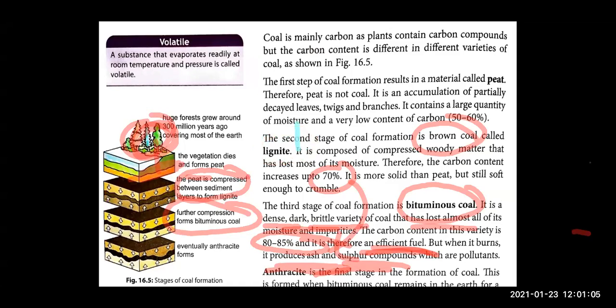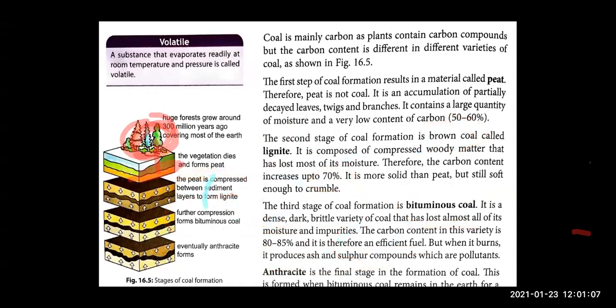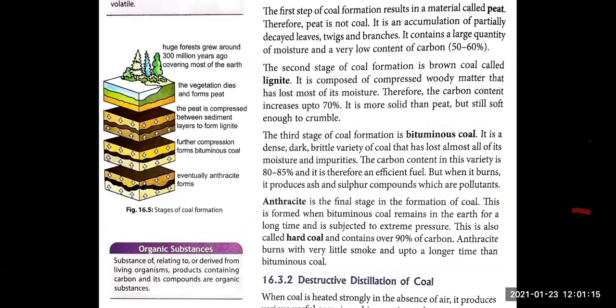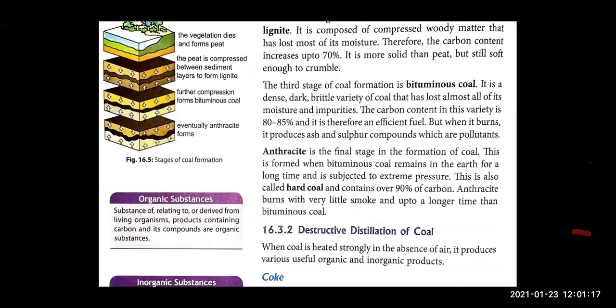Now let's move to the final fourth stage of formation of coal, and that is, children, the fourth stage, when the bituminous coal gets converted into anthracite. Anthracite is the final coal, right? What happens?